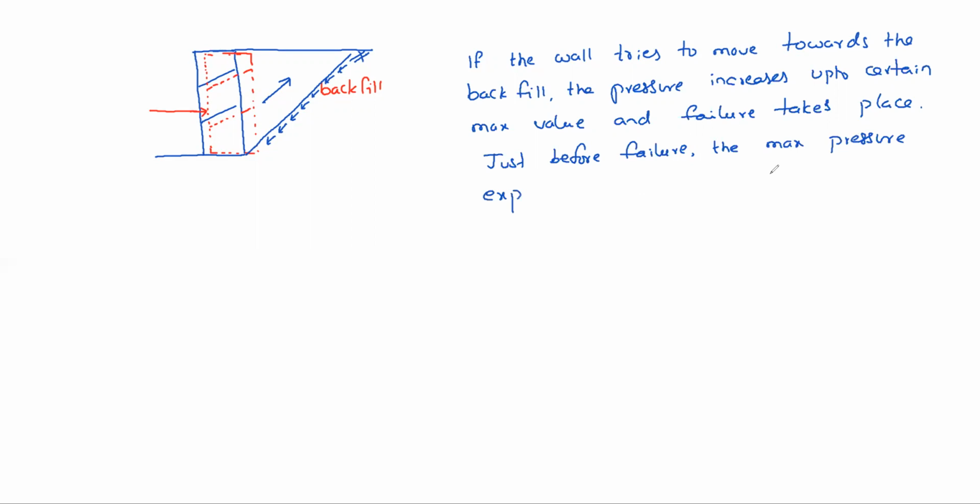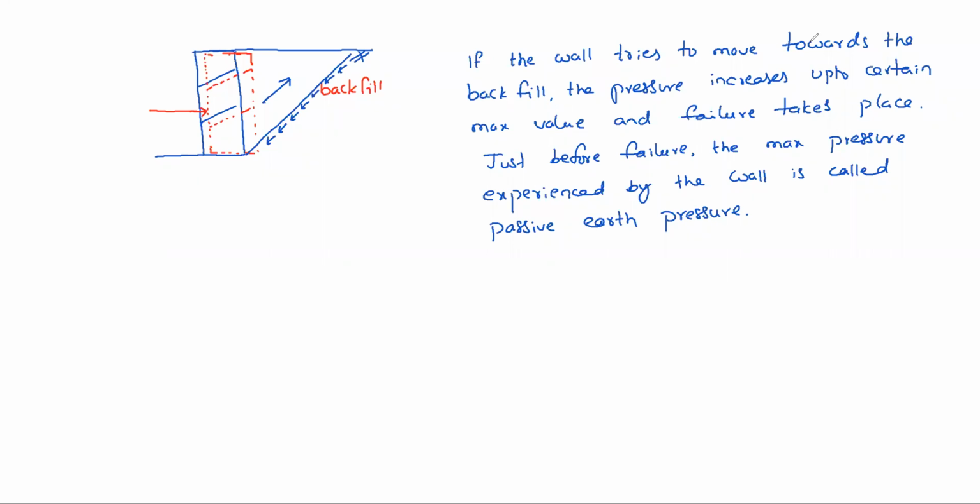Just before failure, the maximum pressure experienced by the wall is called passive earth pressure. So here, whenever the wall tries to move towards the backfill, the pressure increases.